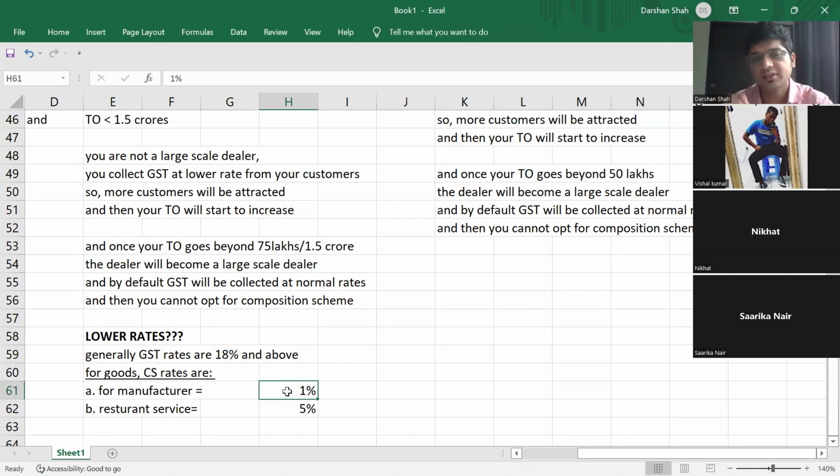A manufacturer, a small scale dealer who has just crossed the threshold limit but has not crossed the limit of 1.5 crores in Maharashtra, is still a mid-level dealer. So he will not collect GST at 18%. He'll just collect GST at a mere 1%. Okay, done.